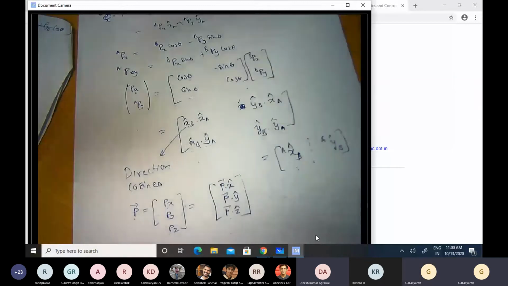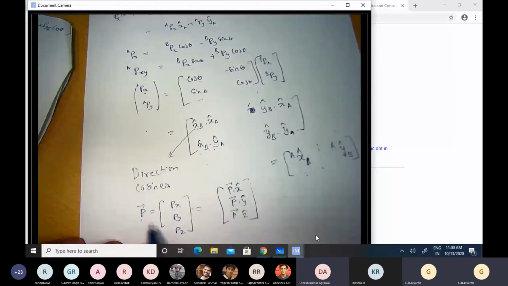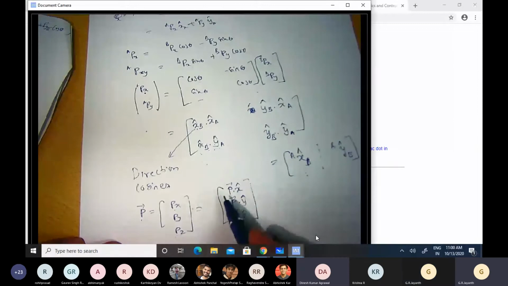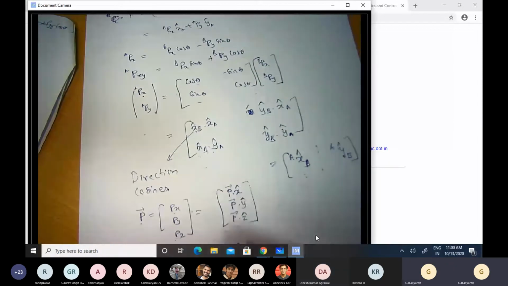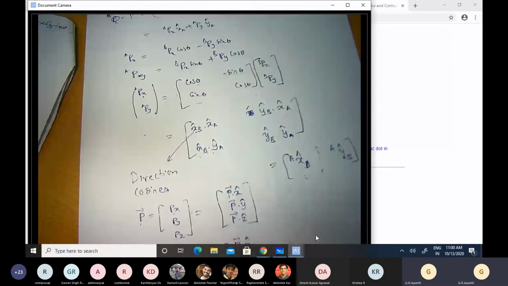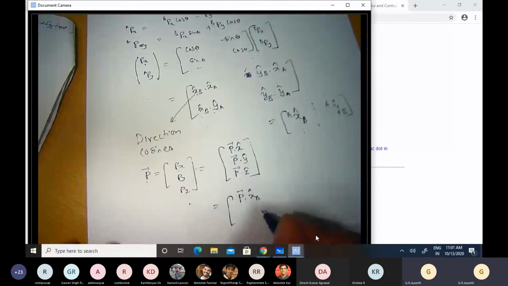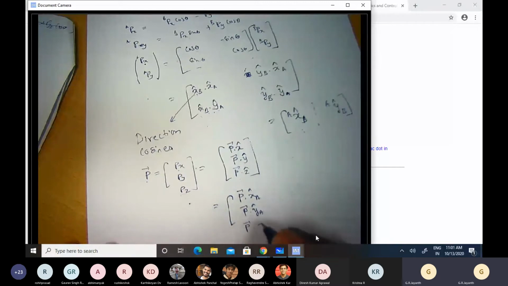Okay. So is this equation clear? The P vector is by definition Px. This is clear, sir. No issue. Okay. Now let us say we are dealing with the A coordinate system. Then I'm representing P in the A coordinate system. What will this be? P dot x cap A. That's the x component. And then the y component will be P dot y cap A. The z component will be P dot z cap A.